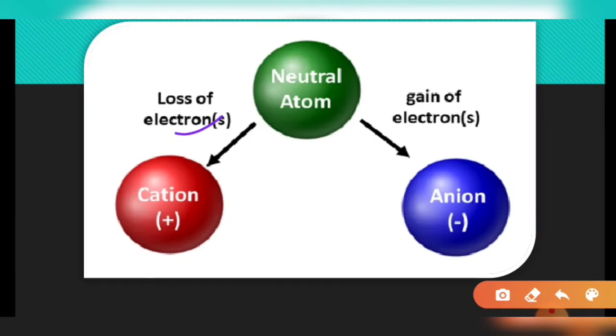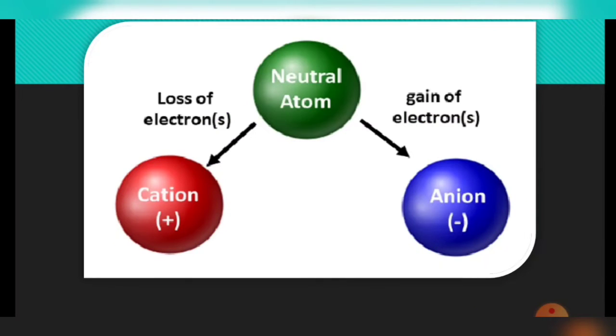So by losing the electron, it acquires a positive charge, because the positive charge became more as compared to the negative charge, which was actually balancing its presence. Similarly, when it gains electrons, the negative charged entity will become more in the atom, and it will form a negative charge, that will become the anion. So by losing electrons, a cation will be formed, and by gaining electrons, anions will be formed.